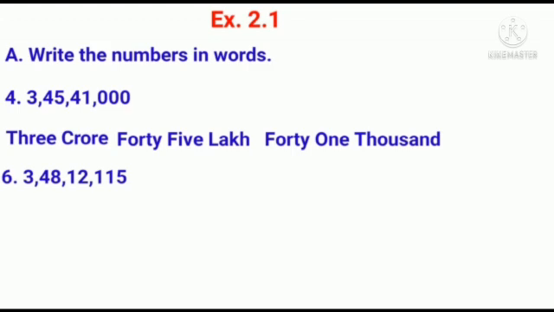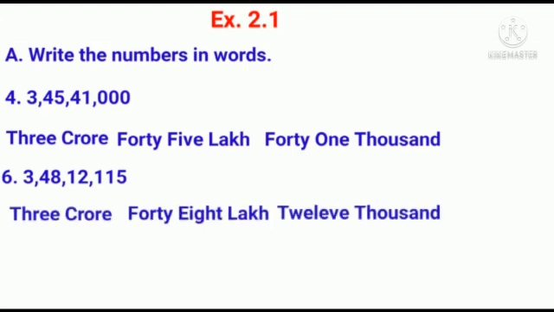That is lakh period. And the next digit is 3. That is crore. Now let us write in words. It is 3 crore 48 lakh 12,115. Hope, children, you have all understood it.